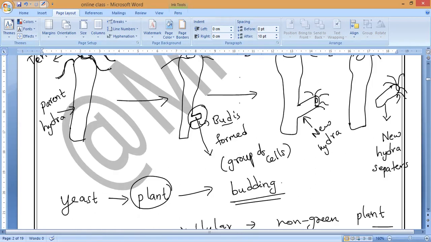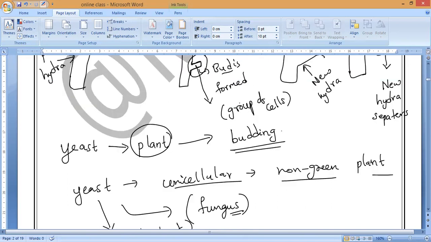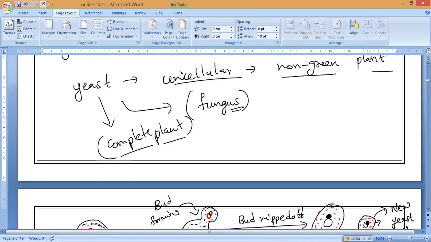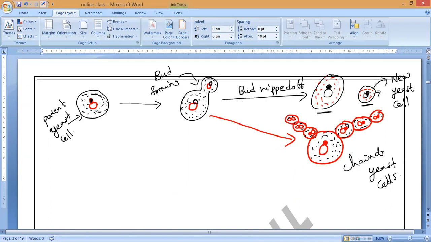Okay, guys. Okay, sir. Okay, so now this is about the Hydra. Next, after Hydra, what do you have to take? Yeast. So yeast, you can say yeast is a what? It is a unicellular non-green plant, which belongs to the family of fungus. So a yeast cell we can also say is a complete plant. So now how does it take place? Budding, you can draw like this. So first what will happen?